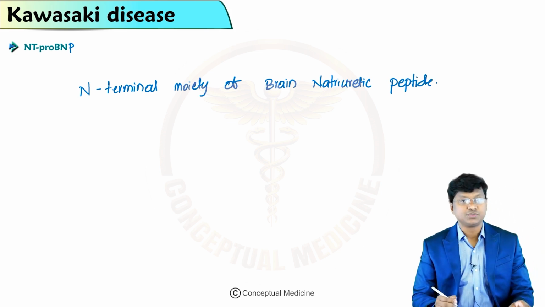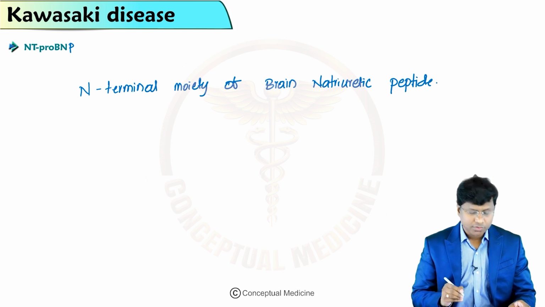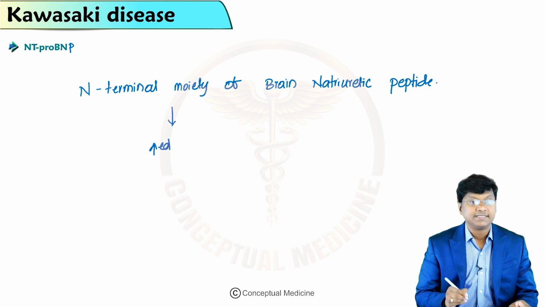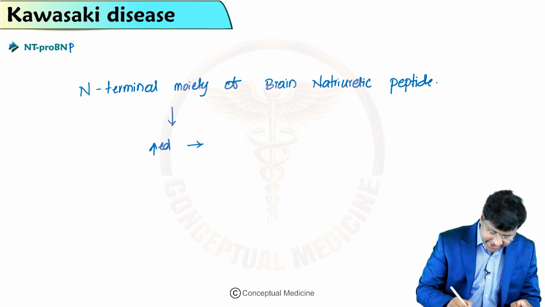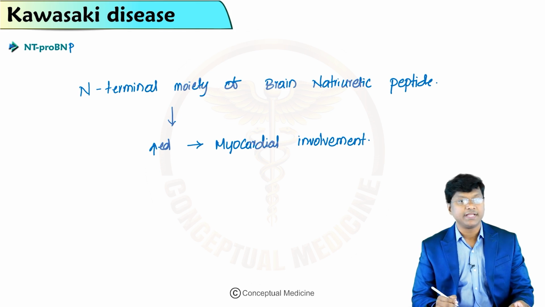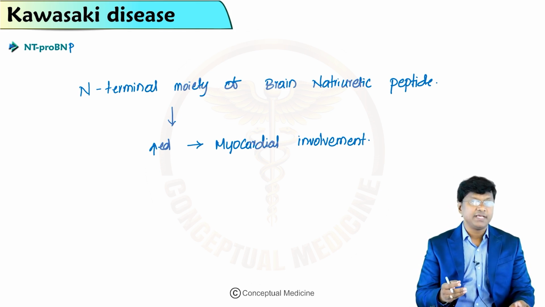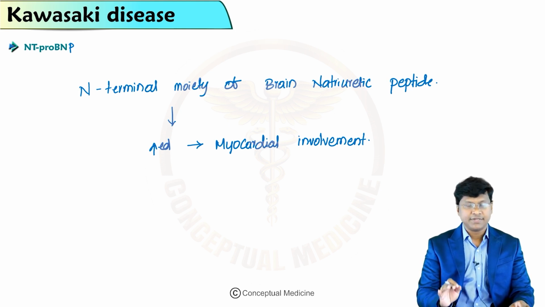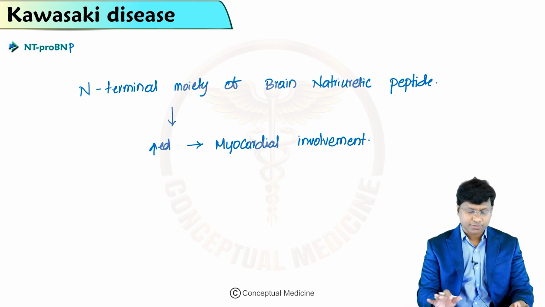So if NT-proBNP is raised, that is indicative of myocardial involvement, and this may be elevated in some patients with Kawasaki disease. Wherever there is myocardial involvement causing congestive heart failure, your NT-proBNP will be elevated.